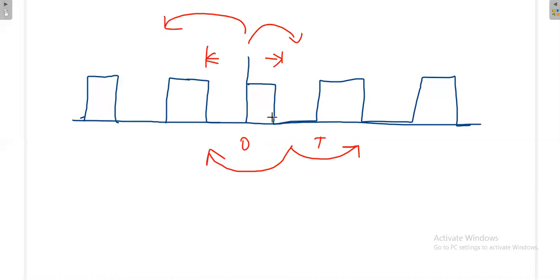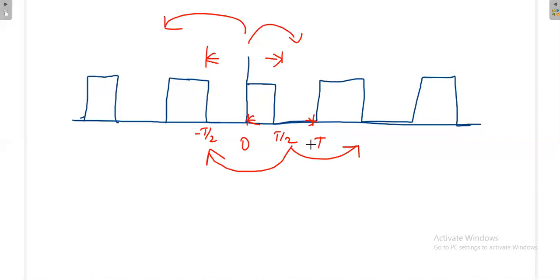But when you imagine like this, in between this, you are going from 0 to T. When you take it like this, you are going from minus T by 2 to plus T by 2. When you take this interval, you are going from minus T by 2 to plus T by 2, and when you take this interval, you are going from 0 to T. So both are correct. In this case the mathematical expression of this waveform is also simple, so you can take any one, and in both cases you will get the same answer.